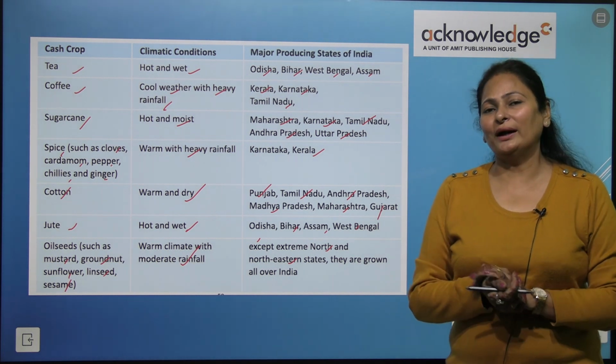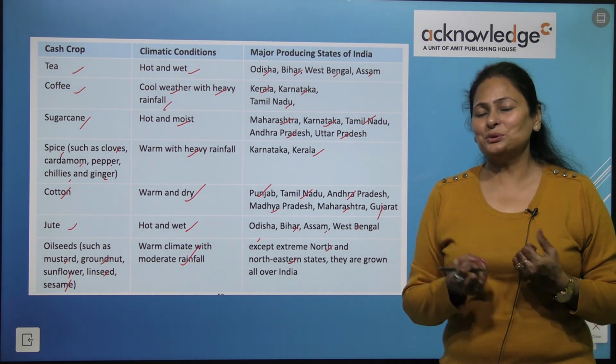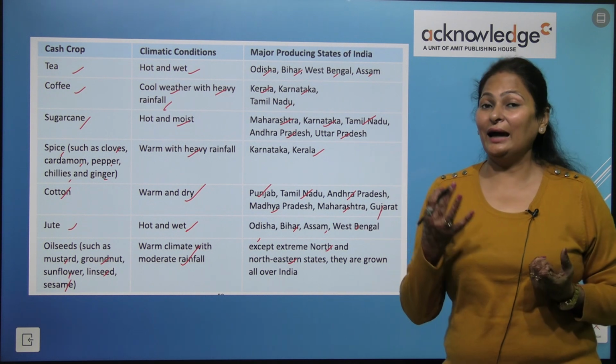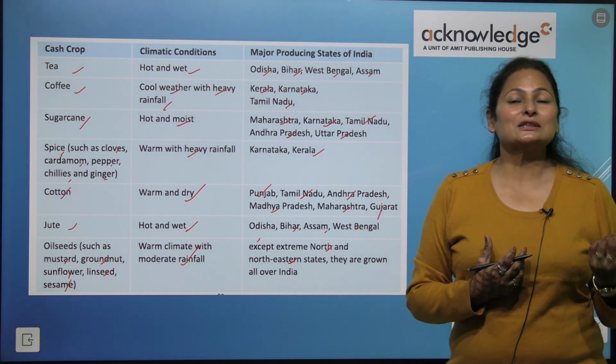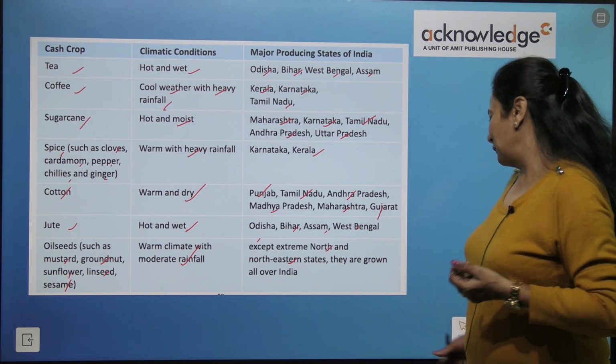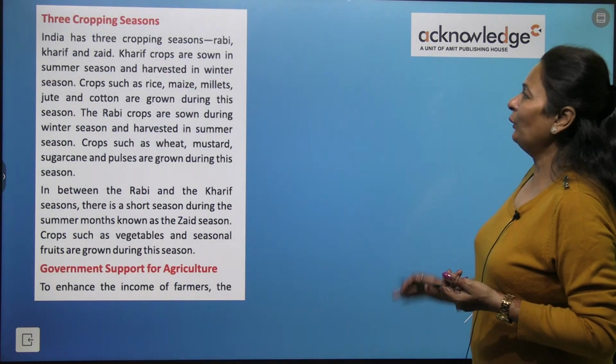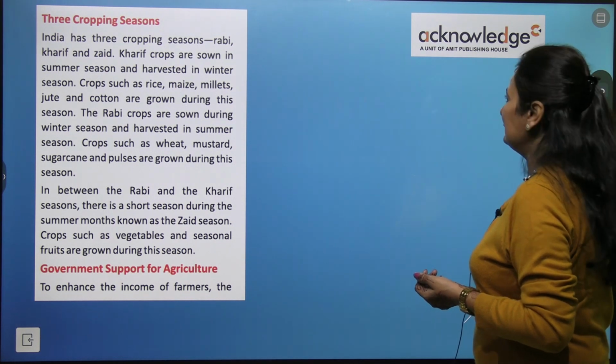Alright kids, have you understood? You need to remember the states and the type of climatic conditions where these crops are grown. Now next is the three cropping seasons.